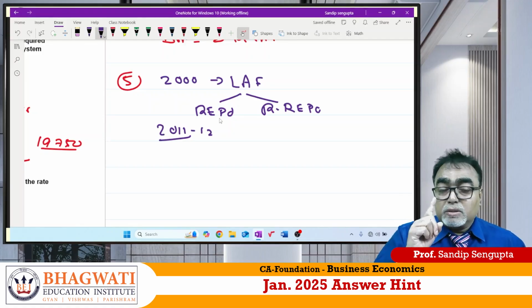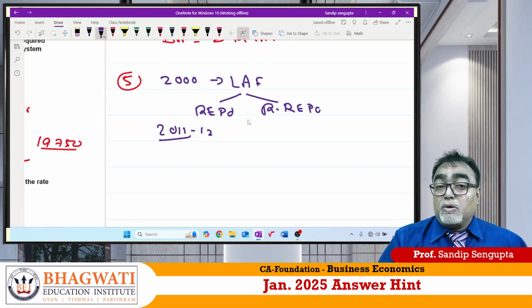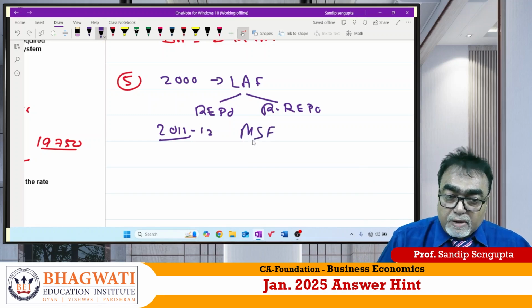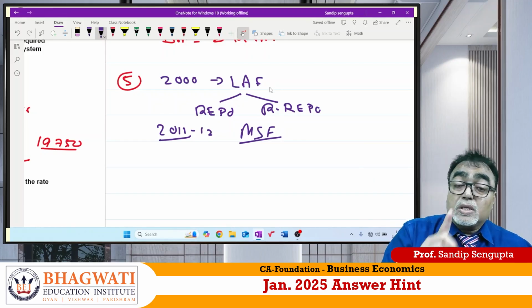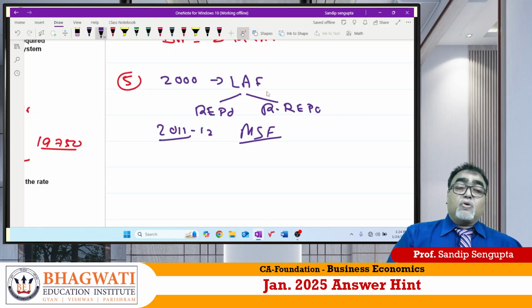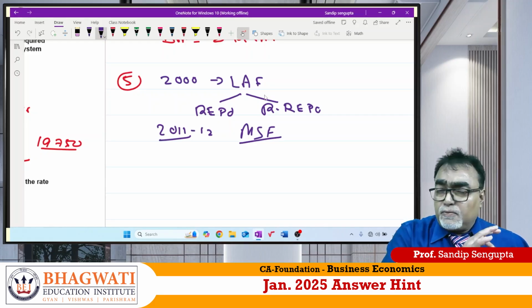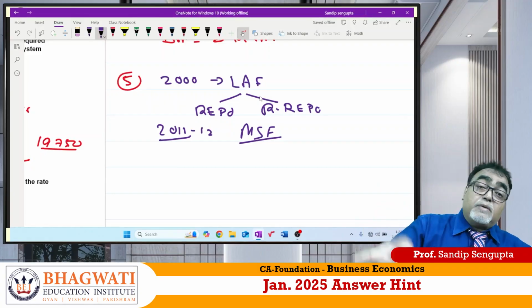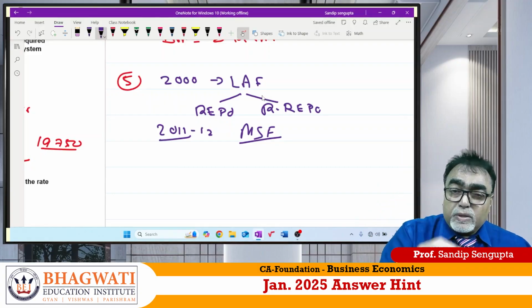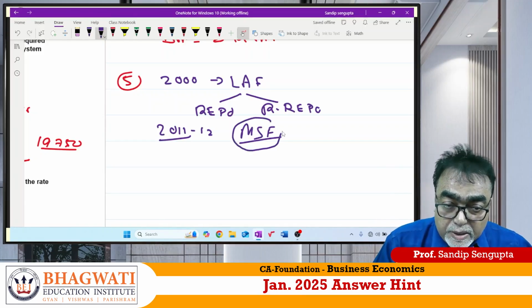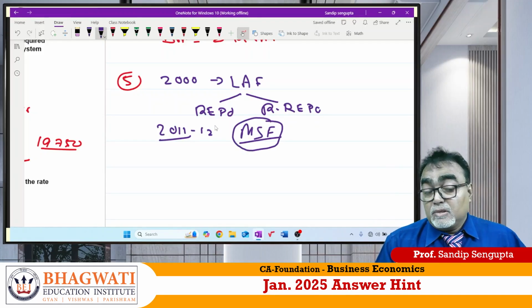No. In 2011-12, RBI came out with another facility, called MSF. Acha beta, what is MSF? MSF is nothing but marginal standing facility. The concept is what? Even though commercial banks are fully crunched out of liquid money, they can borrow money from RBI at a penal rate, maximum 1%, known as MSF.